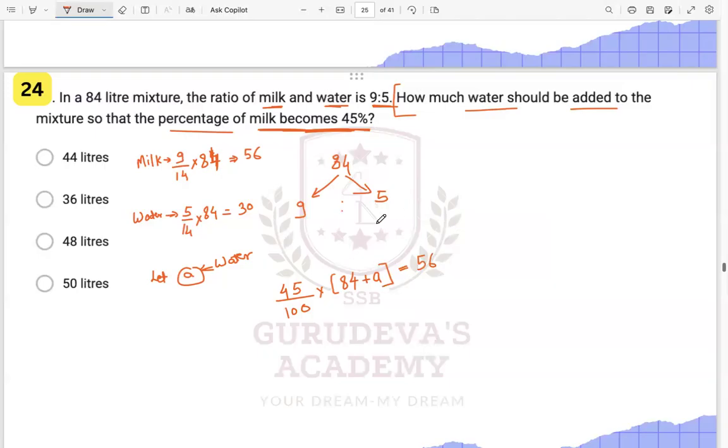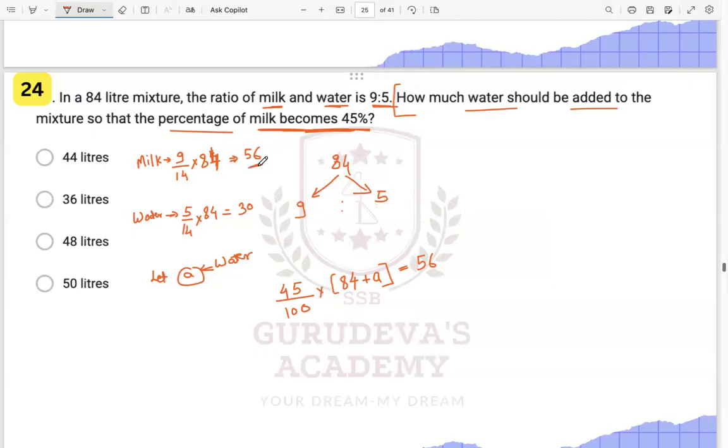Okay, the milk over here, that is 56. Just give me 1 second. This quantity of milk is correct, right? The quantity of original milk that we have, 9 by 14. Just calculate and tell me this particular thing.